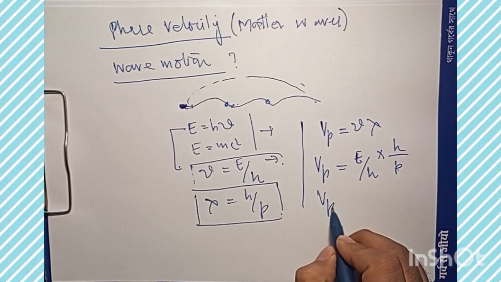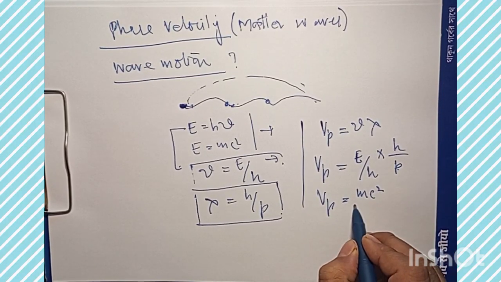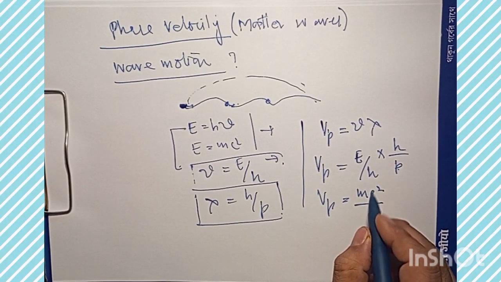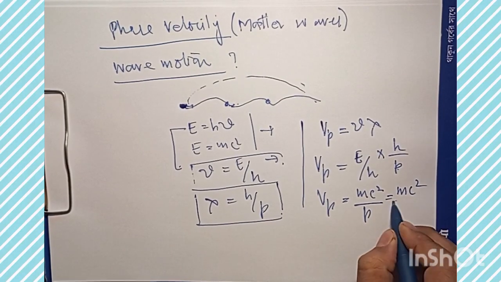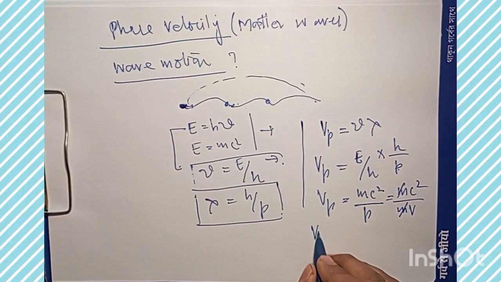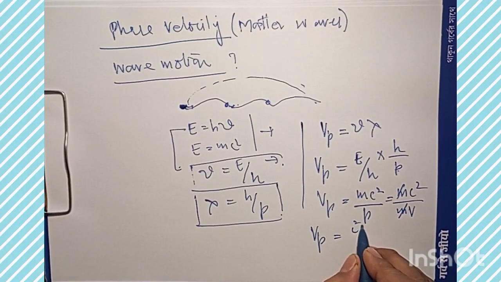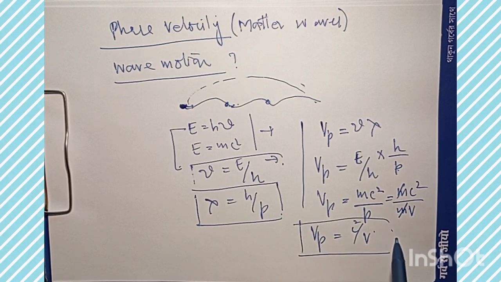So this Vp comes out to be mc square by p, which is mc square by mv. The m and m will cancel, so Vp comes out to be c square by v. Now, what does it mean? It means that this phase velocity is exceeding the velocity of light.